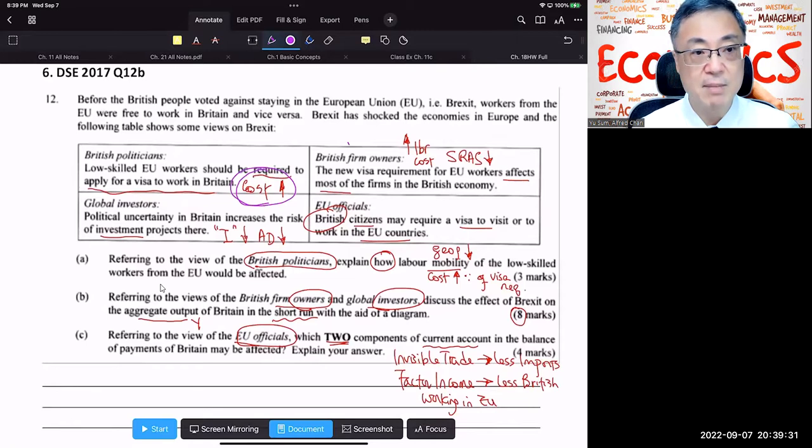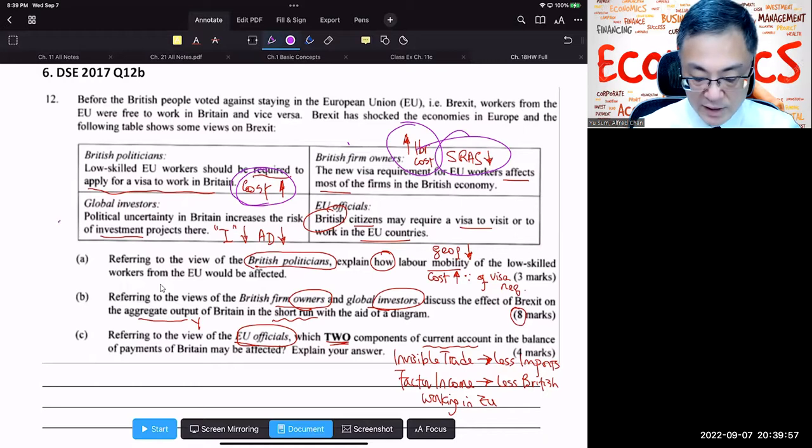That is exactly what's happening right now. Because of the visa, if you want people to work in your country, that means the UK, you have to pay extra to attract them to come. They have to be compensated for their labor or the visa cost. And therefore, the cost of labor is going to go up. Your SRAS is going to go down. Global investors: uncertainty in Britain increases the risk of investment projects. Therefore, fewer people will be willing to invest in Britain. The gross investment will drop, and therefore your AD will drop.